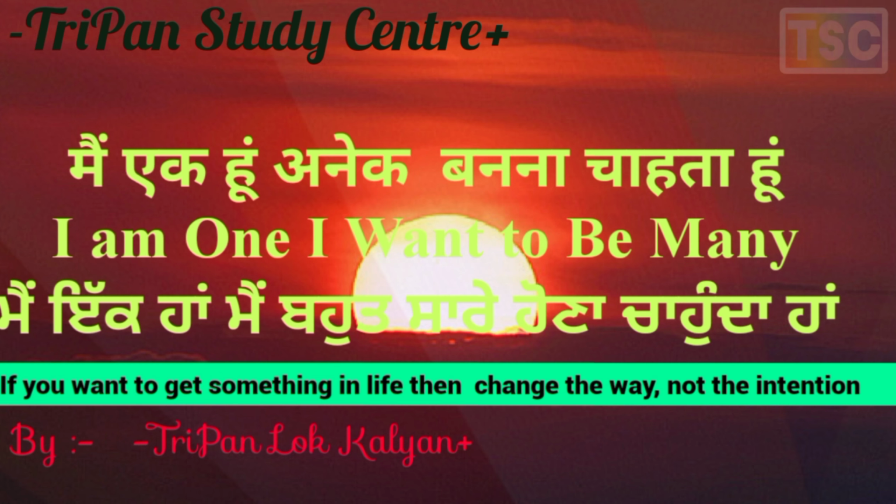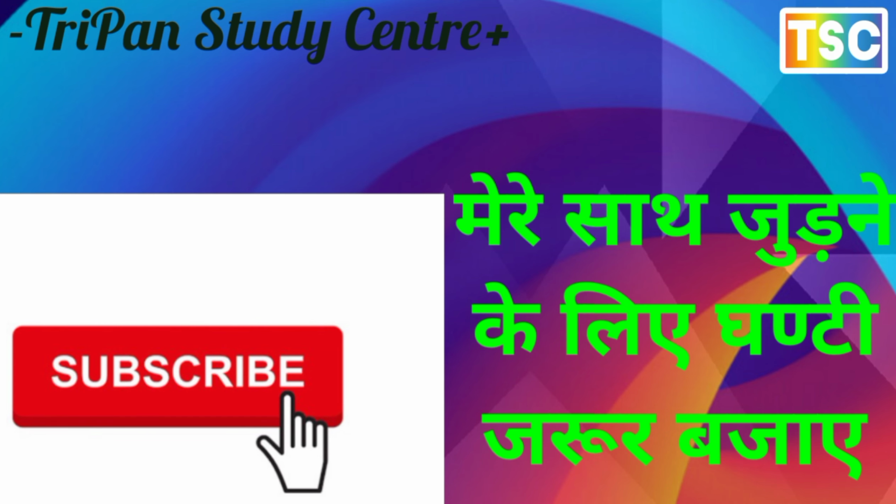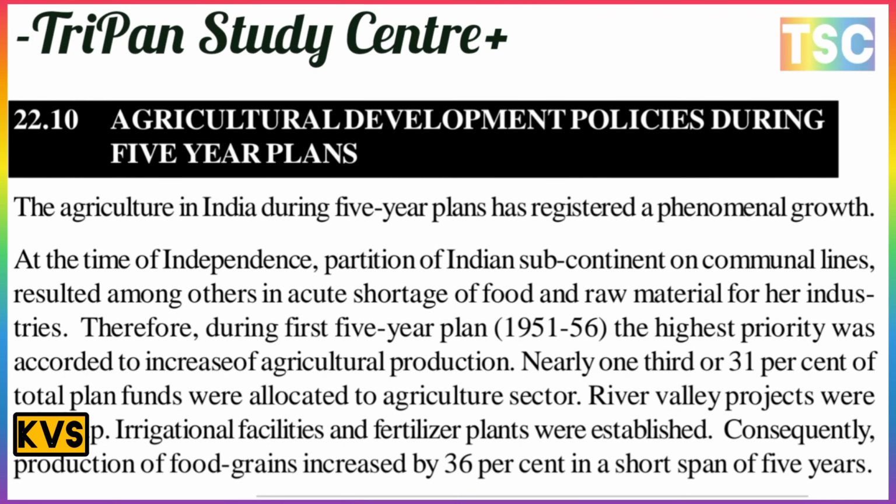Today we are going to see the chapter of geography, and what is our topic today? Five-year plans. Agriculture in India, during the five-year plans, has registered phenomenal growth. What is important here is that the five-year plans registered growth of crop agriculture.